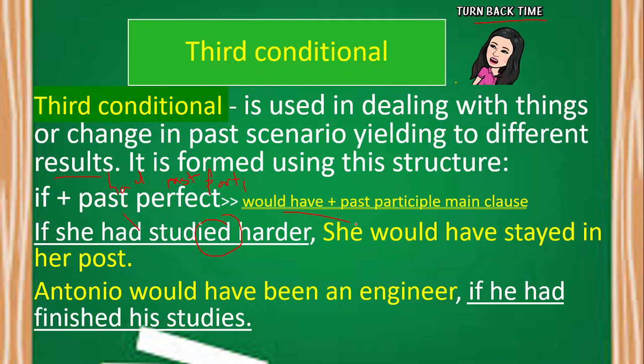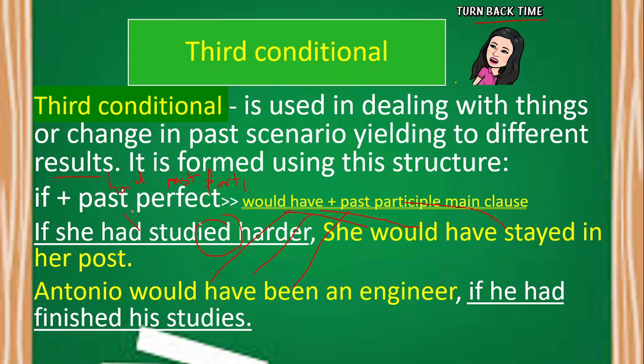So we have would, have, and then the past participle of the verb stay, which is stayed, in ED. And in here, this is the main clause, Antonio would have, and then the past participle of the verb be is been. This is what I'm telling about, that there are some verbs that when they become past participle, they end with N or EN.